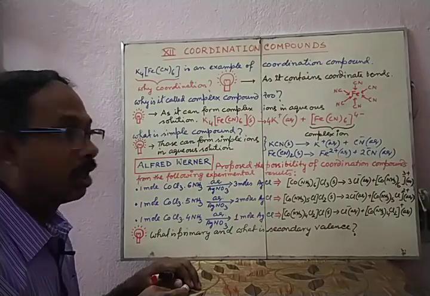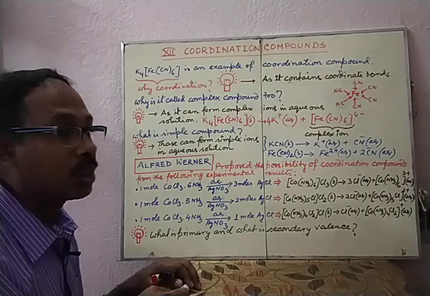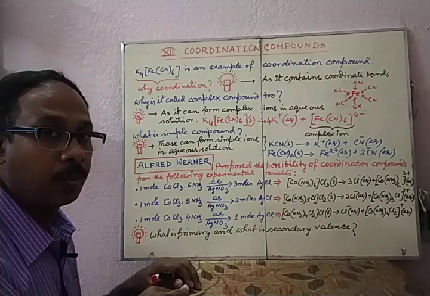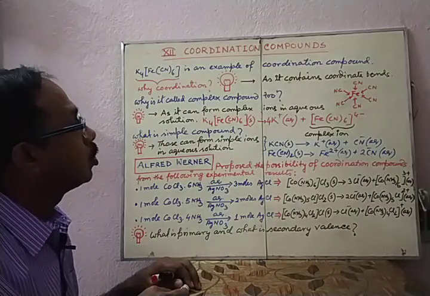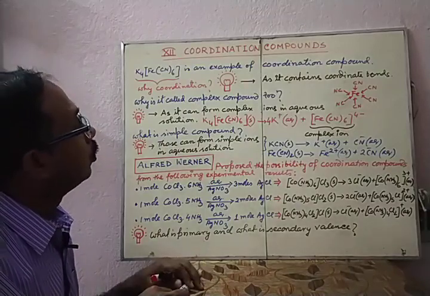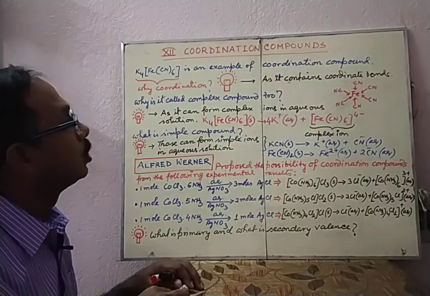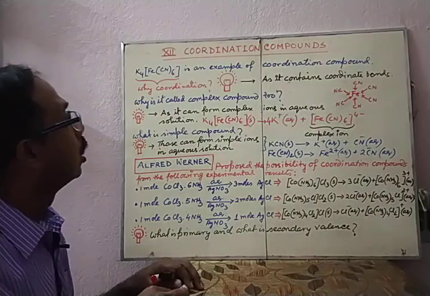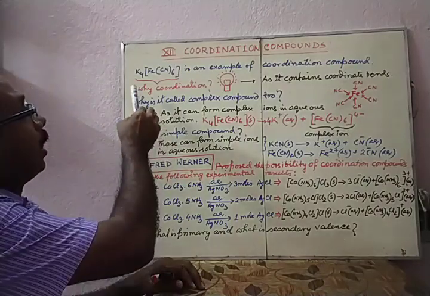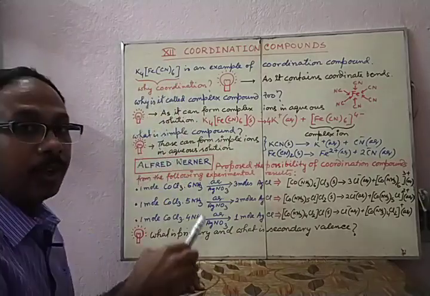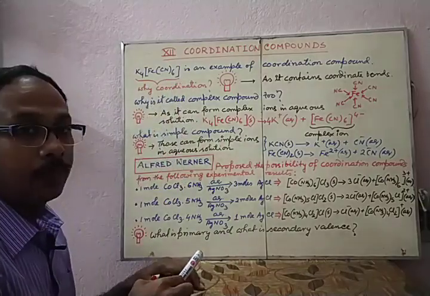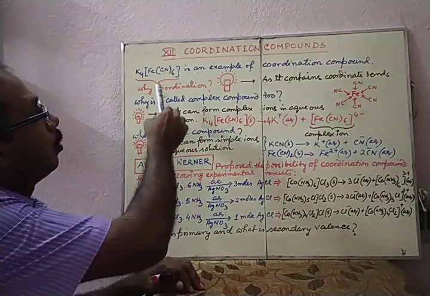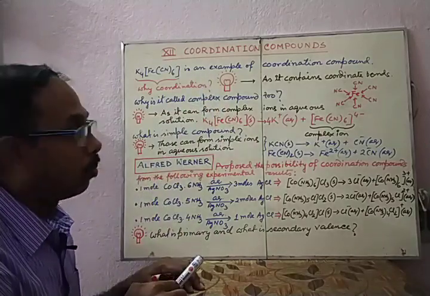Hello students, in this video I want to discuss coordination compounds. In inorganic chemistry we study coordination compounds, which are a special kind of compounds. Let us find an example, a very well known one, potassium ferrocyanide. This compound is called a coordination compound.